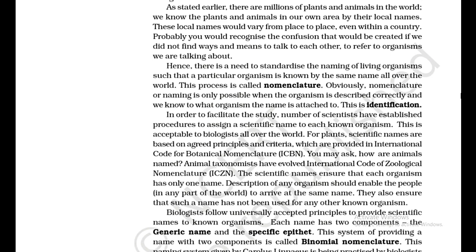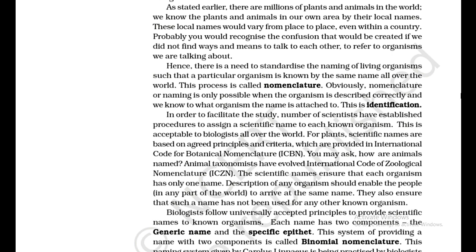We know the plants and animals in our own area by their local names. These local names would vary from place to place, even within a country. Probably you would recognize the confusion that would be created if we did not find ways and means to talk to each other, to refer to the organisms we are talking about. Hence, there is a need to standardize the naming of living organisms such that a particular organism is known by the same name all over the world. This process is called nomenclature.